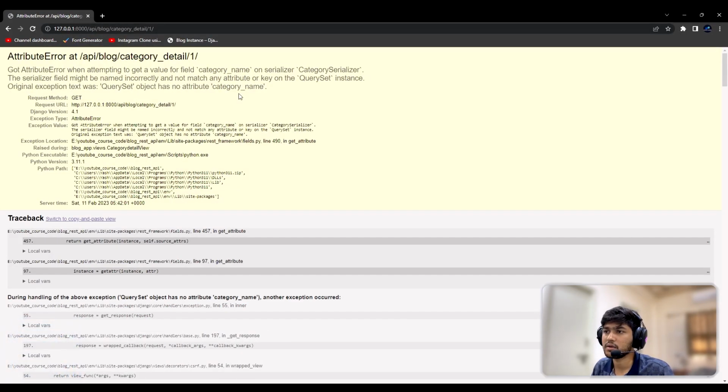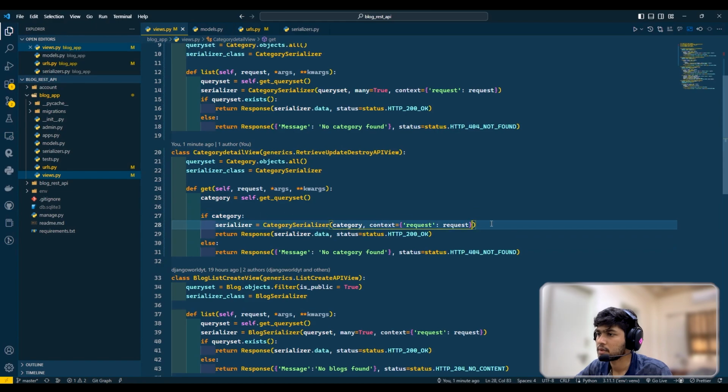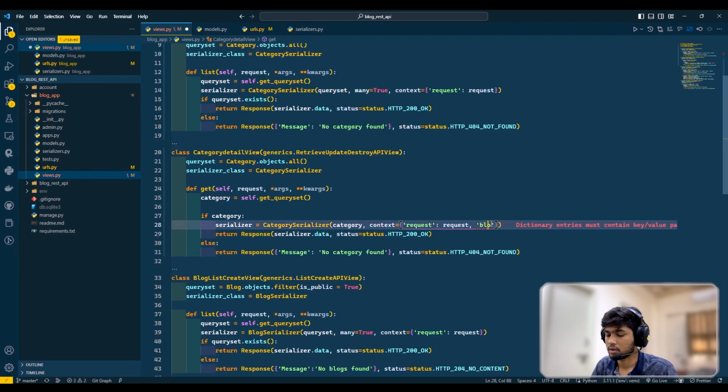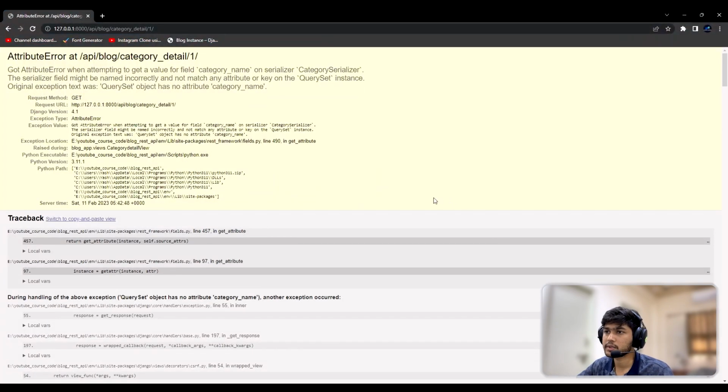Okay, so we have an error, it says category_name on serializer. Let me write one more thing over here, which is going to be blog_serializer, and this will be BlogSerializer. Now it should work, I guess.